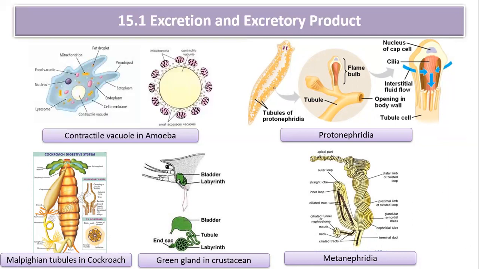Most members of the lower phyla do not show a specialized excretory apparatus and use the body surface. For example, phylum Echinodermata does not have a specialized excretory apparatus. Waste material is directly diffused out. Mammalian kidneys are a collection of functional units called nephrons, which are well designed to extract metabolic waste and throw it out in the form of urine. So this is all about excretion and excretory products of different organisms.